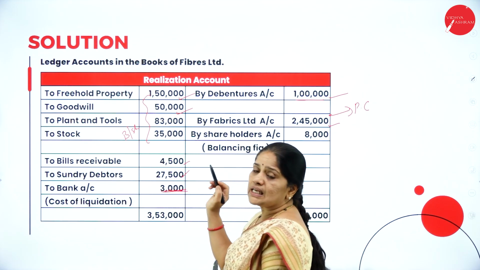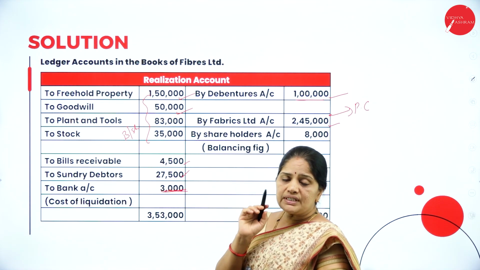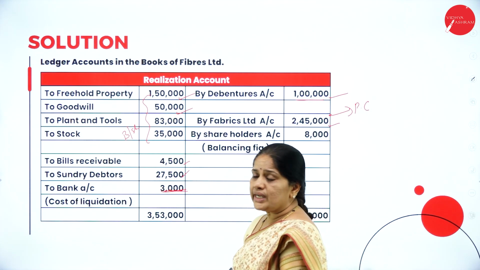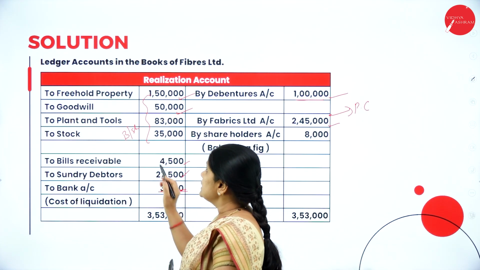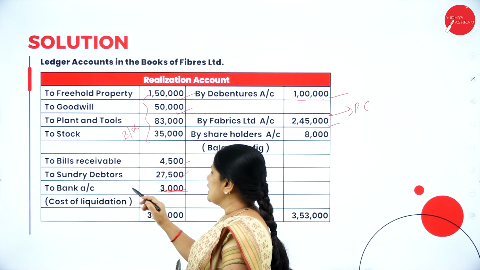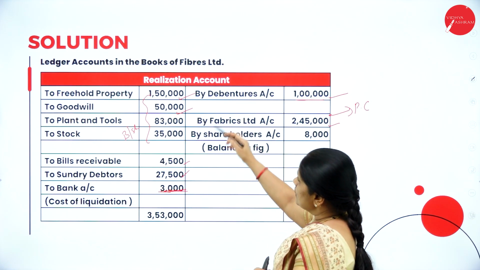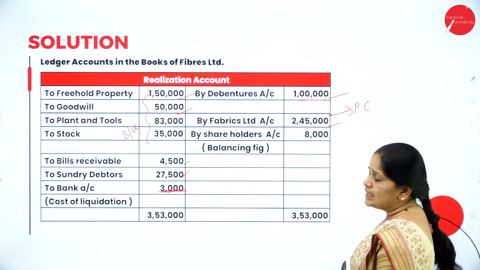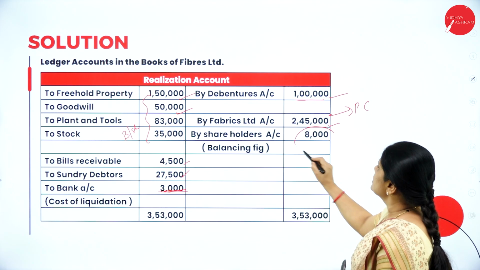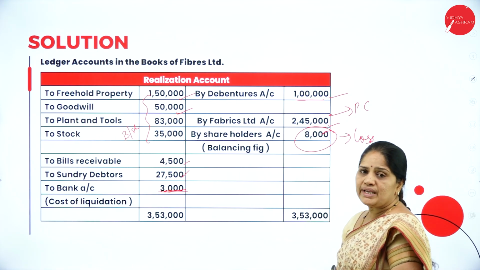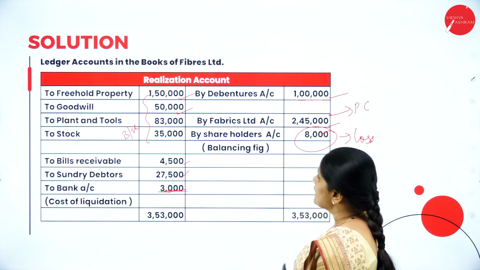If nothing is mentioned, it means that the selling company is paying the liquidation expenses. So that is 3,000. So realization account added to bank 3,000 cost of liquidation. When we balance the account, there is a loss to the tune of rupees 8,000. So this loss is being transferred to shareholders account.